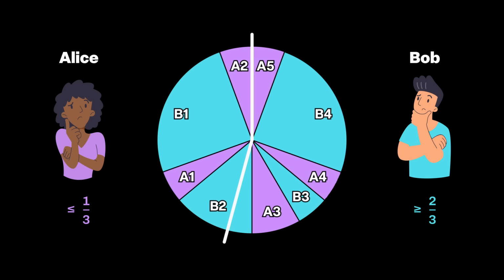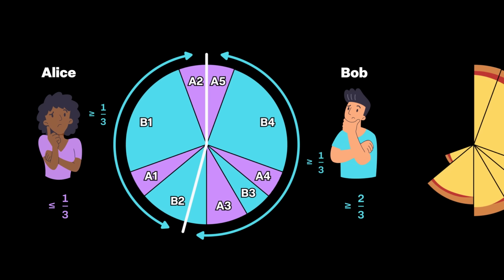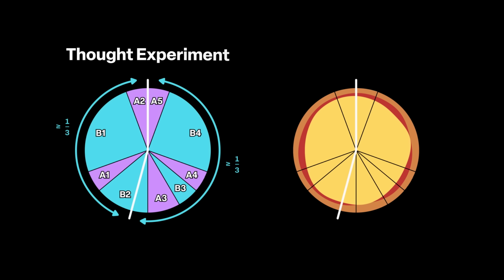Bob has the same amount of pizza in each sector. Since he has at least 2/3 of the pizza, his portion in each sector is at least 1/3 of the whole pizza. Let me draw this pizza again. The pizza on the left is the thought experiment. The pizza on the right is the real one. So, which slice should Alice start with?